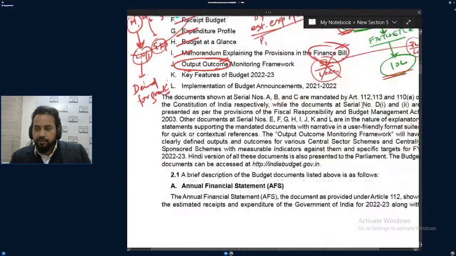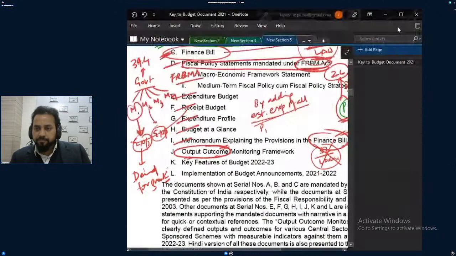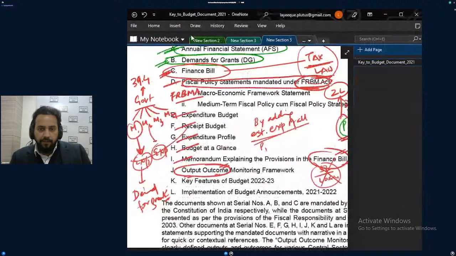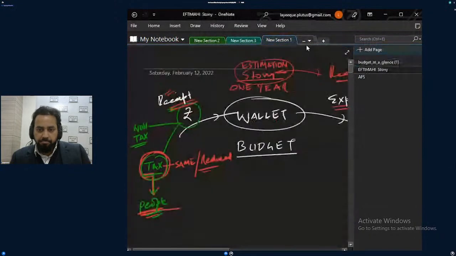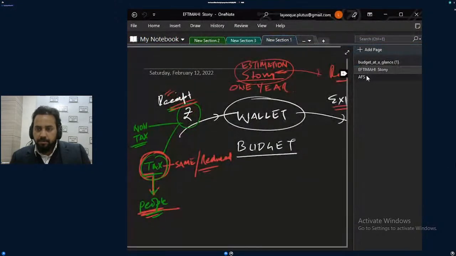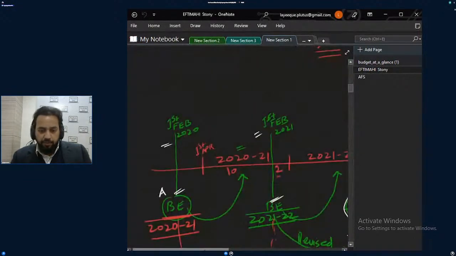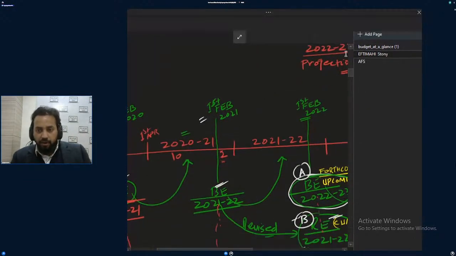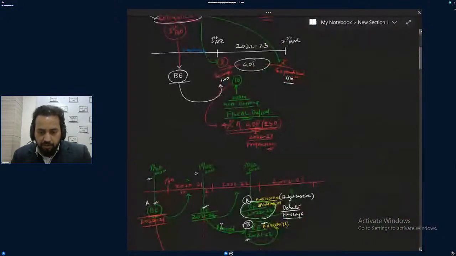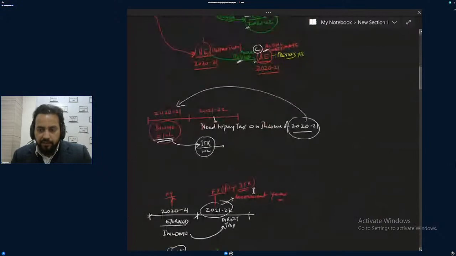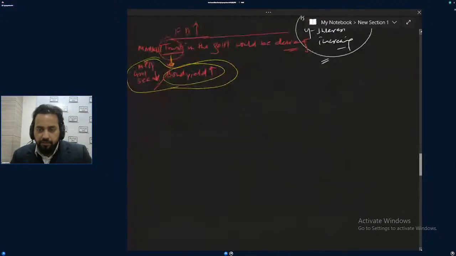Output and outcome you can understand from me. It will take some 10-15 minutes more. Then I will let you know how to read these documents. These are some conceptual or technical things which I was supposed to discuss with you.